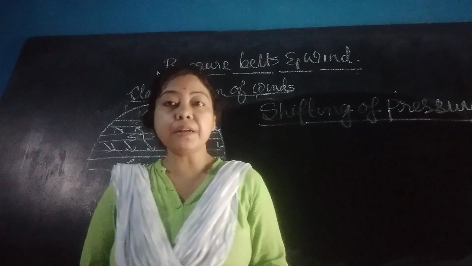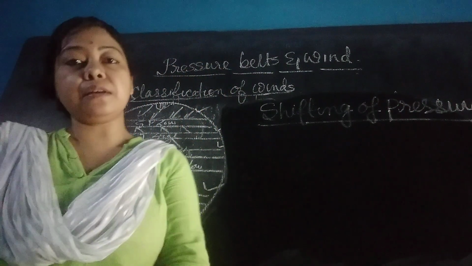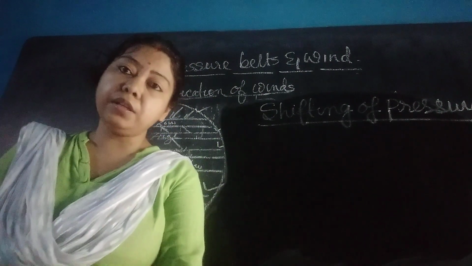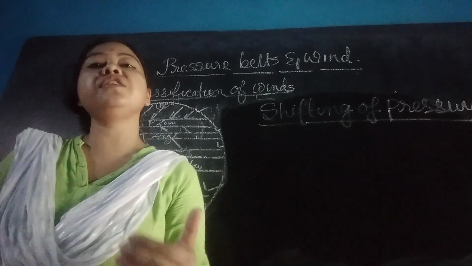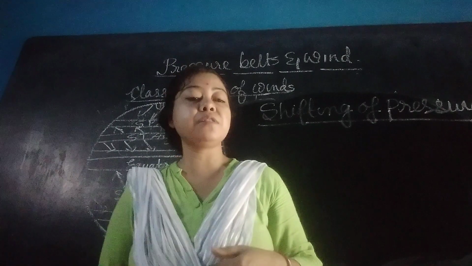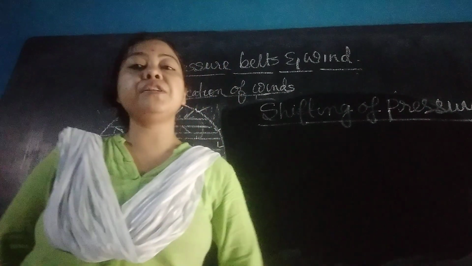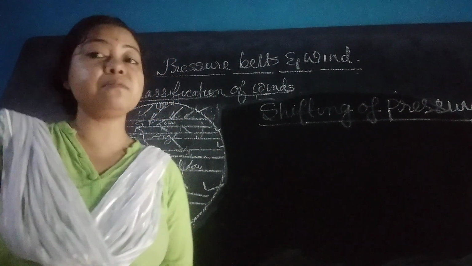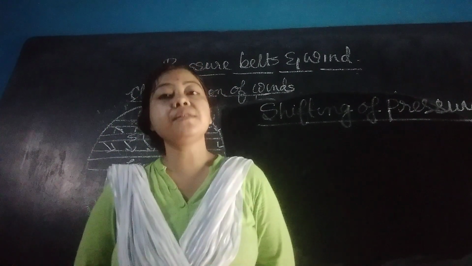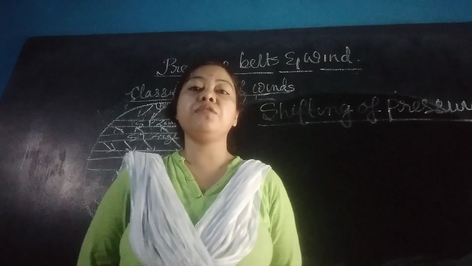Because of the apparent movement of the sun, the pressure belts are not always continuous, but sometimes change or shift their position. The pressure belt sometimes shifts its position by 5 to 10 degree from its mean position. Now what is mean position? Mean position means the actual position. What is the actual position of the equatorial low pressure belt? 0 to 5 degree north and south.